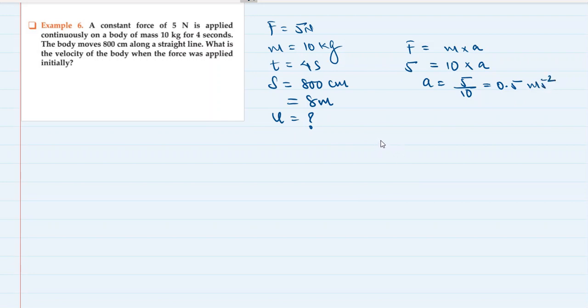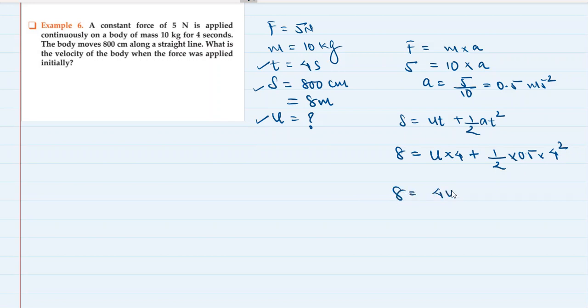Now we know the acceleration, we know the displacement, we know the time, and we have to find the initial velocity. So S is equal to ut plus half at square, the second equation of motion. So 8 is equal to u multiplied by t, t is 4 seconds, plus half multiplied by a, that is 0.5, multiplied by t square, which is 4 square. So 8 is equal to 4u plus, 0.5 is 1 by 2, 1 by 2 into 1 by 2 is 1 by 4 multiplied by 4 square. This 4 and the 4 square will get cut.